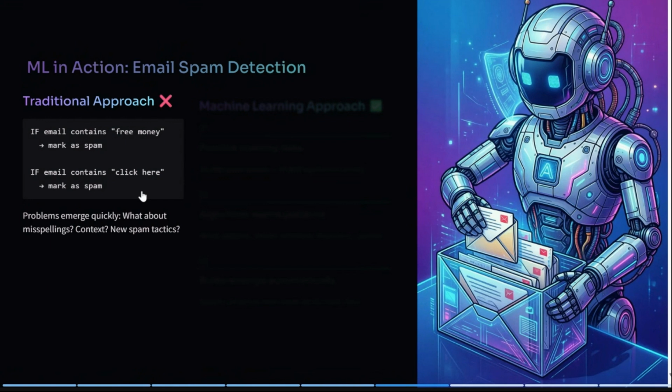If the email contains click here, mark it as spam. If it has grammatical or syntactical errors or some kind of error, mark it as spam. So it will be a fixed set of things for detecting a spam email.